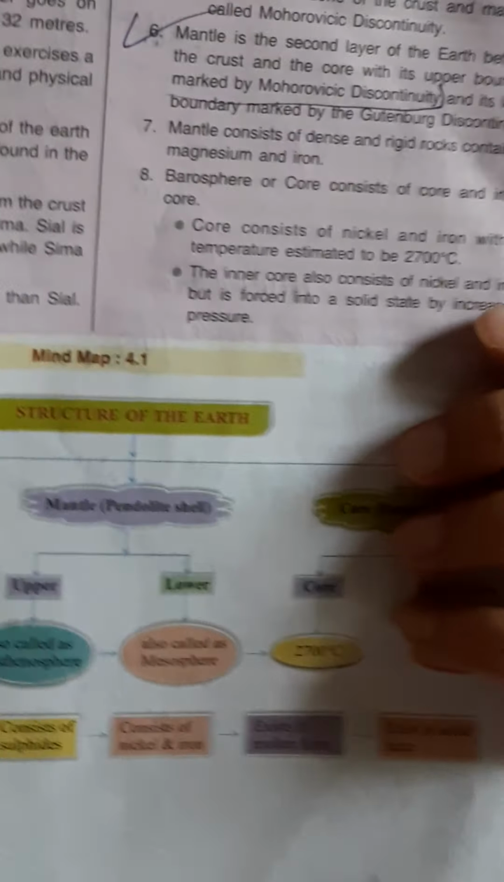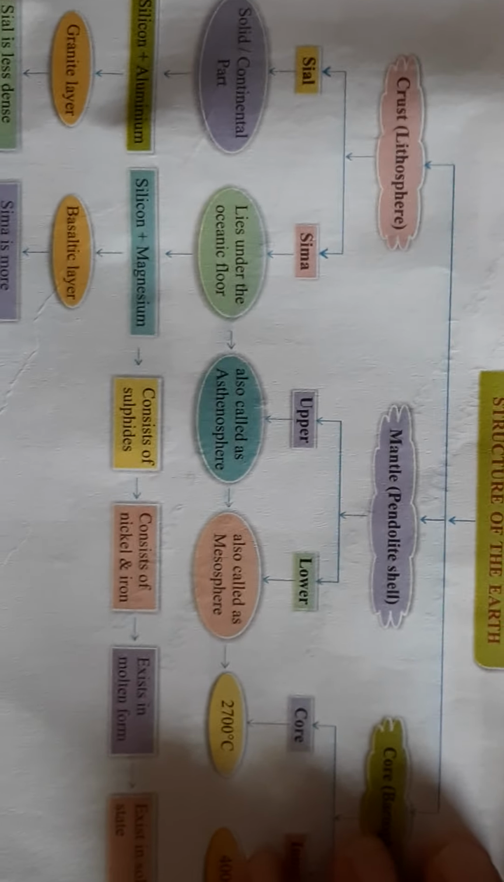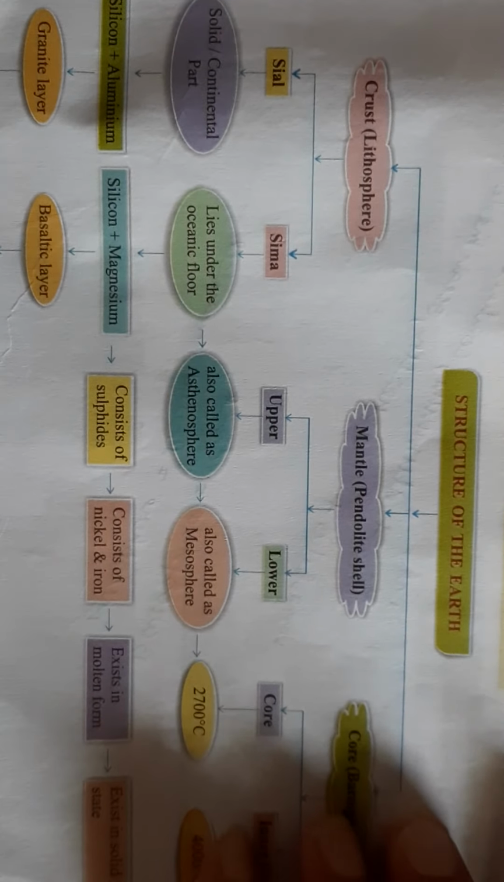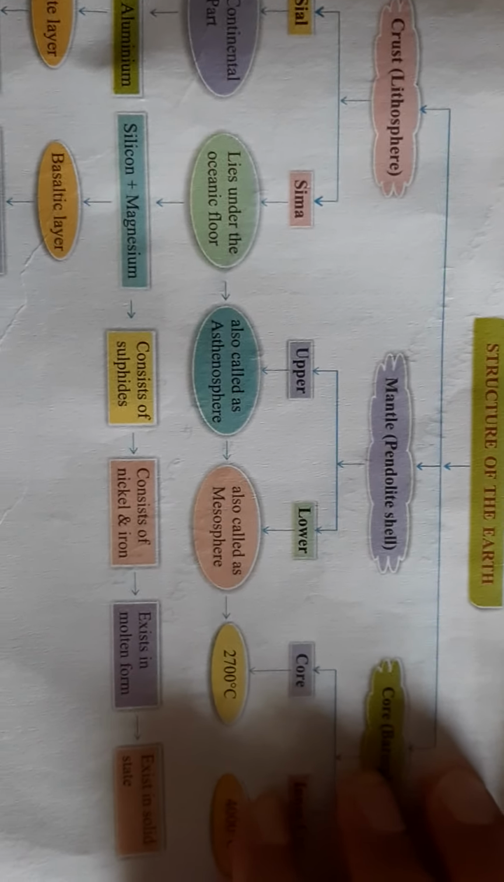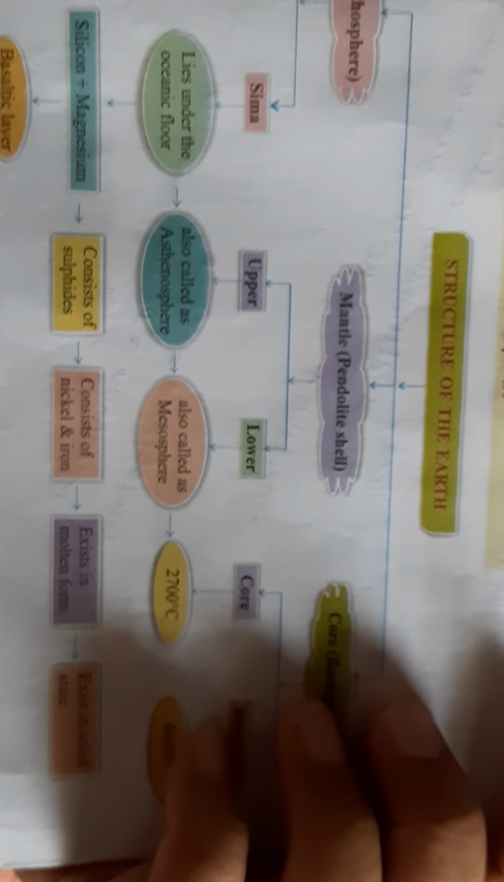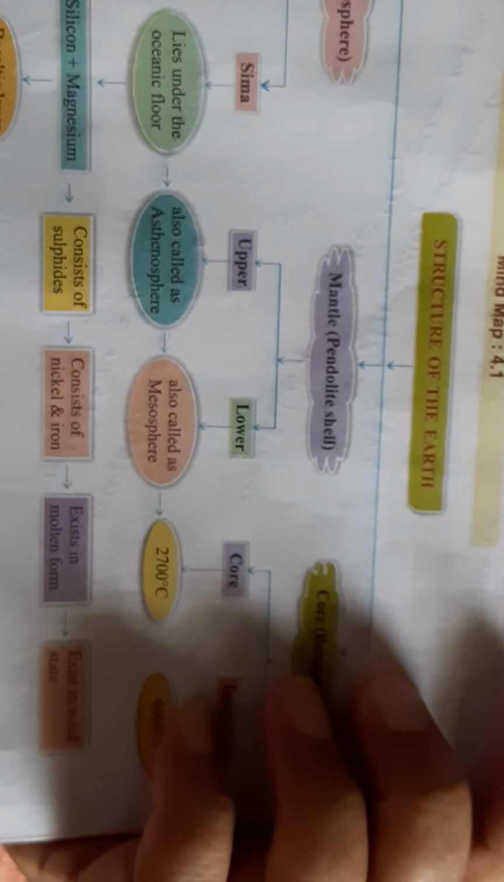As we move towards the interior, the temperature of the earth increases. Now you can see very nicely how these three layers of the earth are there: the crust, mantle and core. The crust has two layers, Sial and Sima. Then the mantle has two regions, the upper and the lower mantle, and the core has two layers, the inner and the outer.